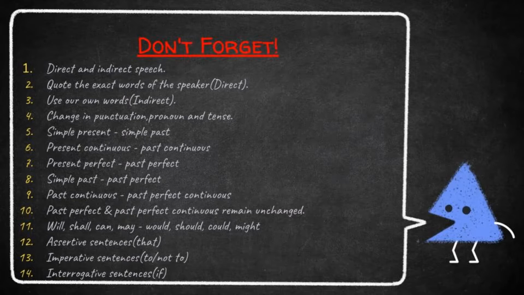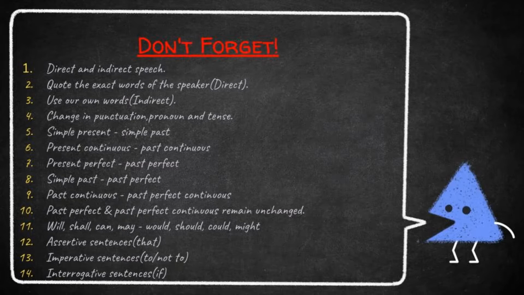That means recap corner. Today we have seen the topic direct and indirect speech. Students, there are two ways in which we can report what a person has said. The first way is direct speech and another one is indirect speech. Students, when we use the exact words of the speaker to report, we use direct speech. In direct speech, the exact words of the speaker should be written inside the inverted commas or quotation marks.